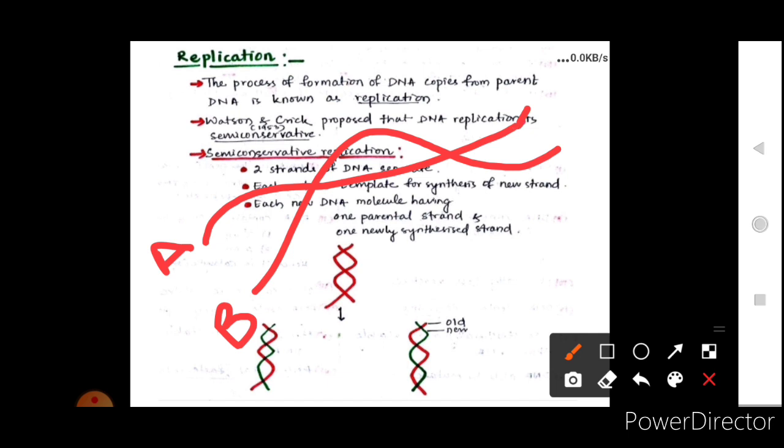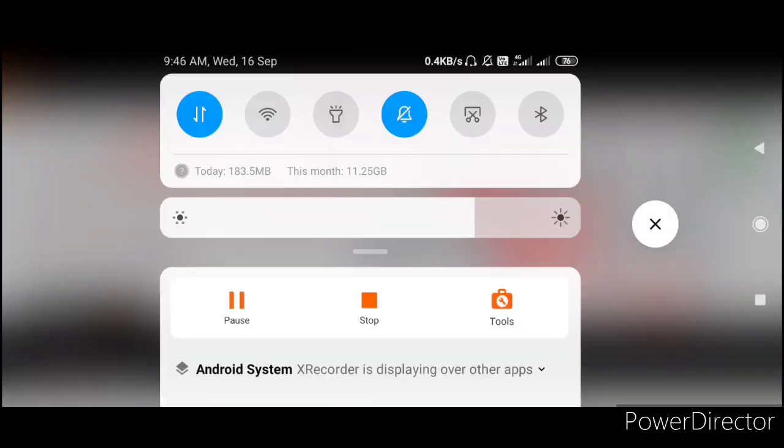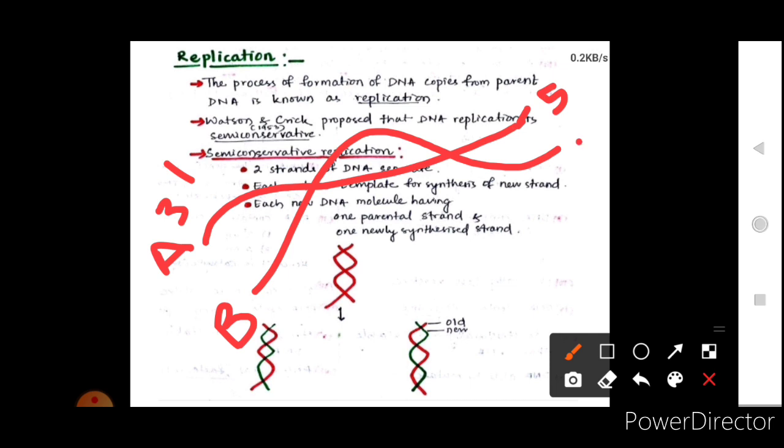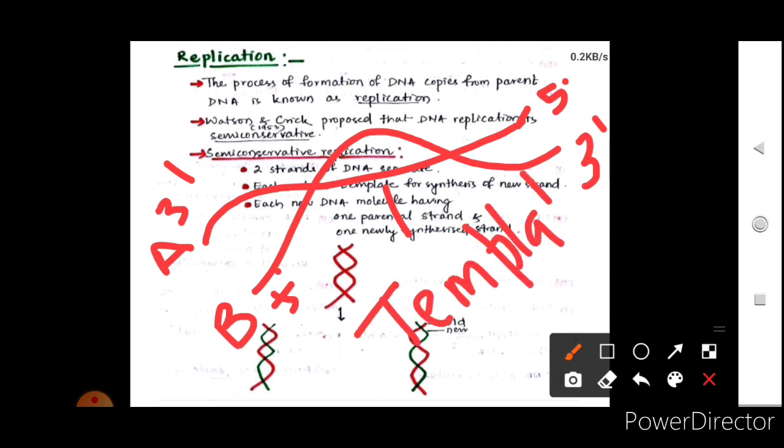That is how one will have the polarity 3' to 5', and the other will have 5' to 3'. Now each strand will act as a template. Template means it will act as a reference for the synthesis of the new strand.